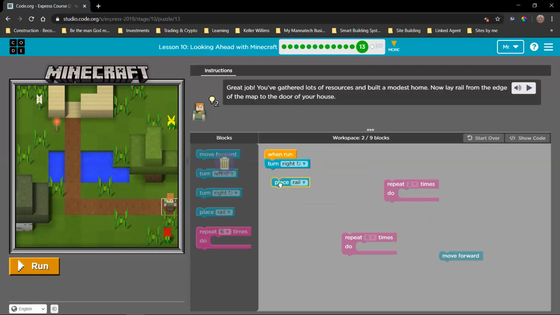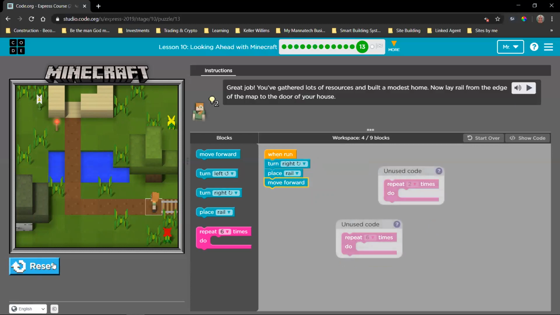Then we can say, okay, place the rail. Then we moved forward, right? So now we found the solution for our first small problem. The second small problem is what we've done here, except the turning right, because now we're already facing this way. If you turn right again, we're going to go towards the tree like I did the first time. So we want to do what we did here, 1, 2, 3, 4, 5, 5 more times, including this. So that's 6 times in total.